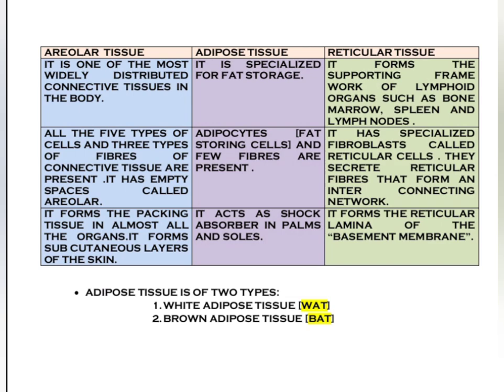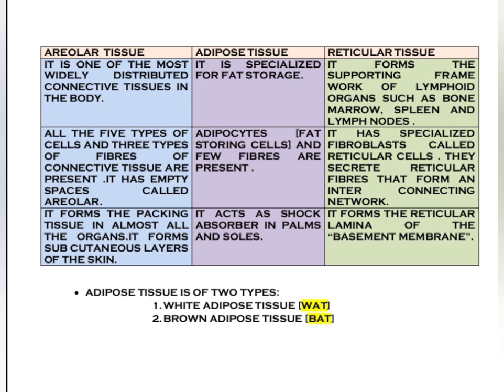Now coming to the adipose tissue, it is specialized for fat storage. Adipocytes, that means fat storing cells, and few fibers are present. It acts as shock absorber in palms and soles.